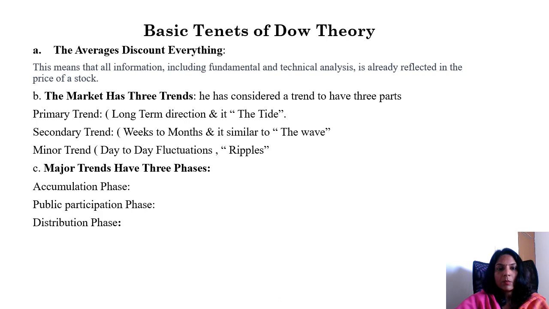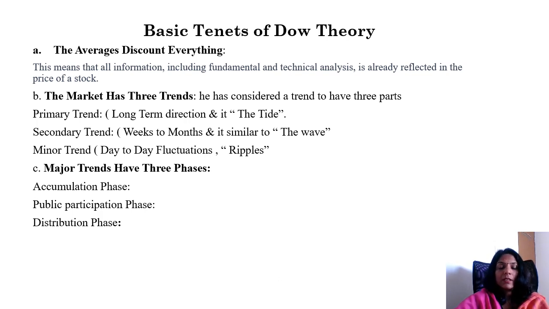Whenever the market moves upward, you can suddenly see the market move downward. This is known as the market correcting itself. It is the correction mode. It moves in the opposite direction of the primary trend. For example, in a primary bullish market, you can see a bearish secondary trend for a few weeks before the market picks up again. This is known as the secondary trend, and it is similar to a wave.